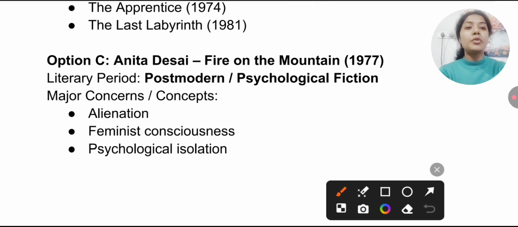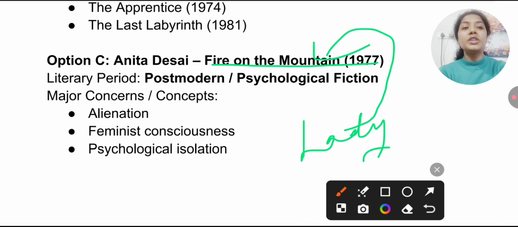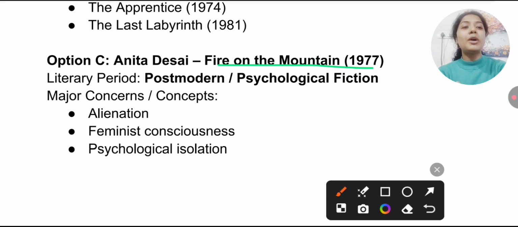Anita Desai is also important. Fire on the Mountain. Remember, there was a question about the lady who got pregnant a fifth time? That question was from this work in December 2025. The question that was actually picked was from Fire on the Mountain, 1977.